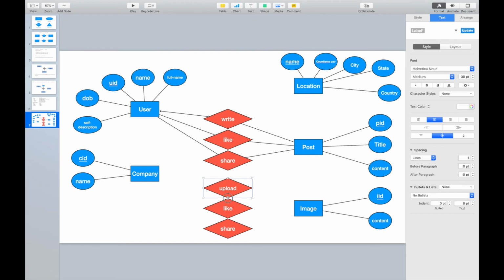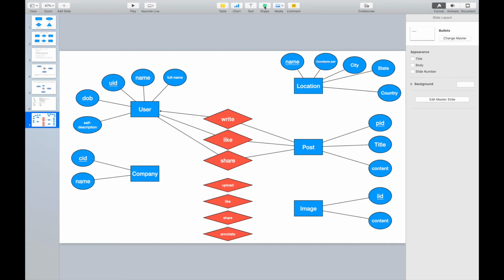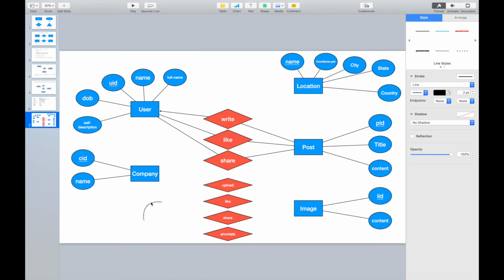Let me use small structure for them. And we can change the fonts so we can see the text. We use small fonts. I hope you can see them. Maybe I can enlarge slightly. We'll use 20. It works. Besides share, we can also have the annotate, right? And then we can add some lines, connecting them to the annotation.